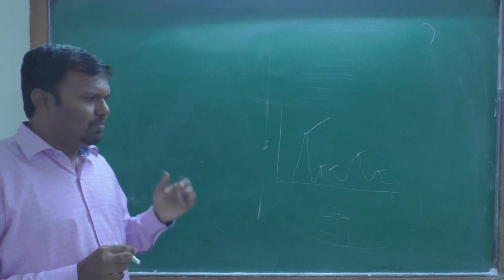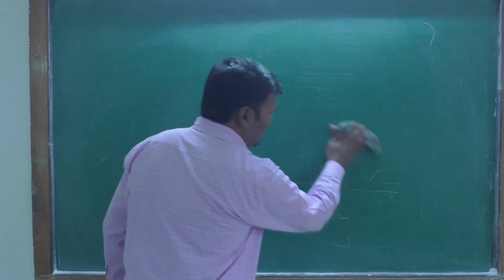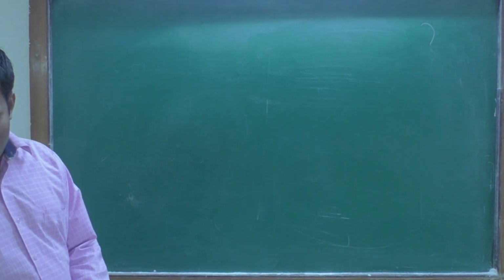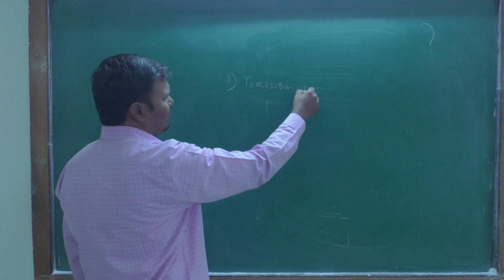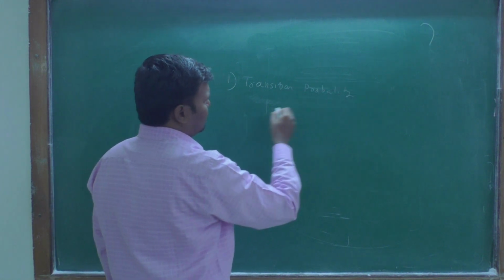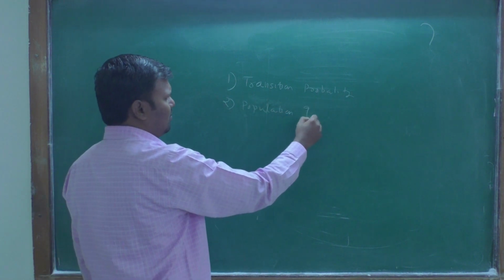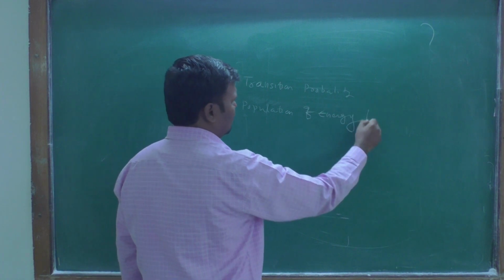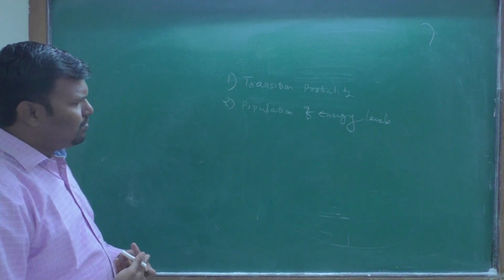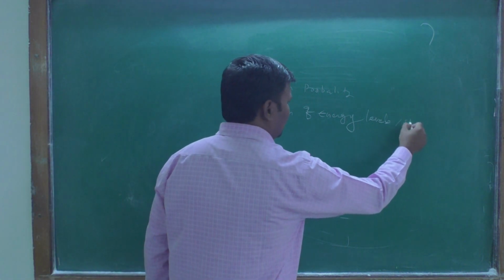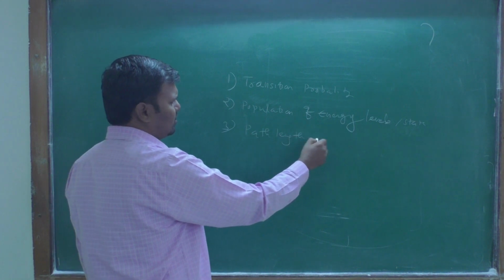The intensity of a spectral line depends upon three factors. First is the transition probability, second is the population of energy levels or states, and third is the path length and concentration.